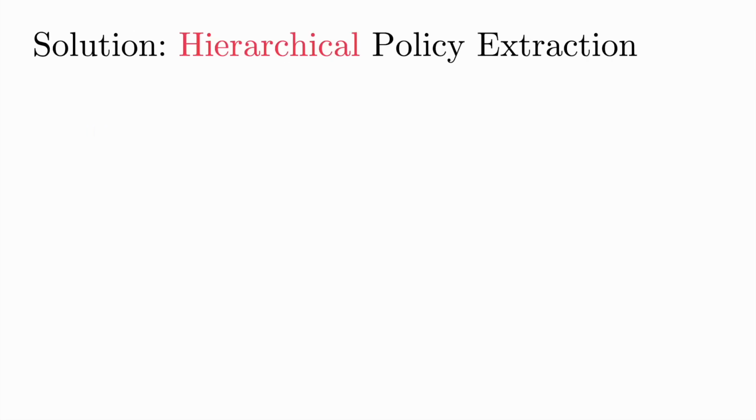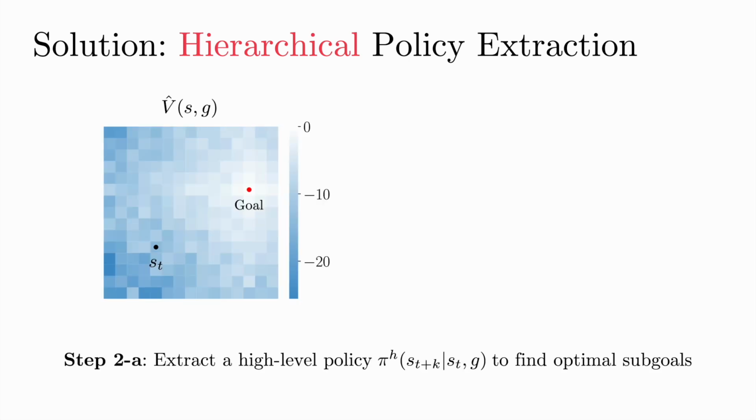To resolve this, our solution in this work is very simple. Instead of extracting one policy, we extract two policies from the same value function. Specifically, we first extract a high-level policy that outputs k-step-away subgoals toward the goal. For example, when k is 3, we compare the values of these 3-step-away states and pick the one with the largest value. This will likely be much more accurate than before, because the value differences among these subgoals are much larger than those among adjacent states, so it's more robust to noise.